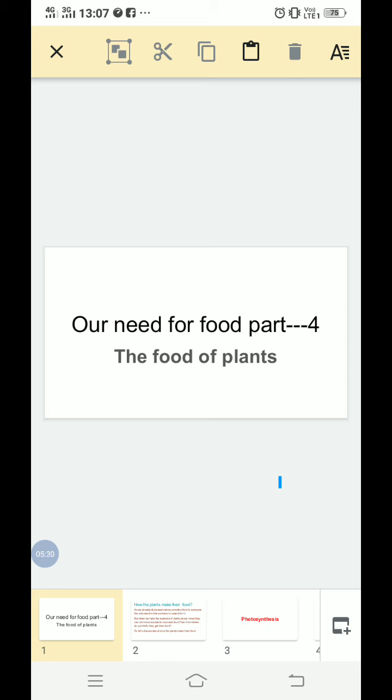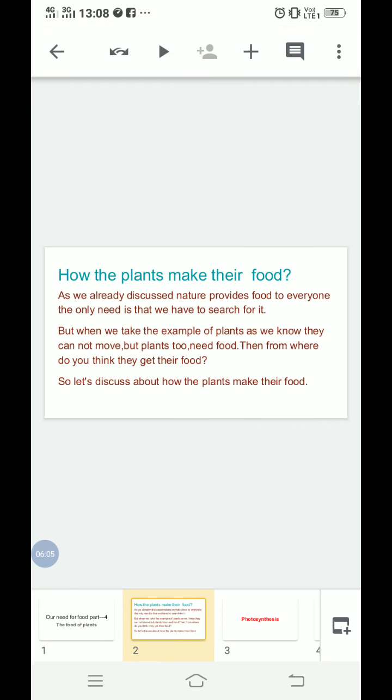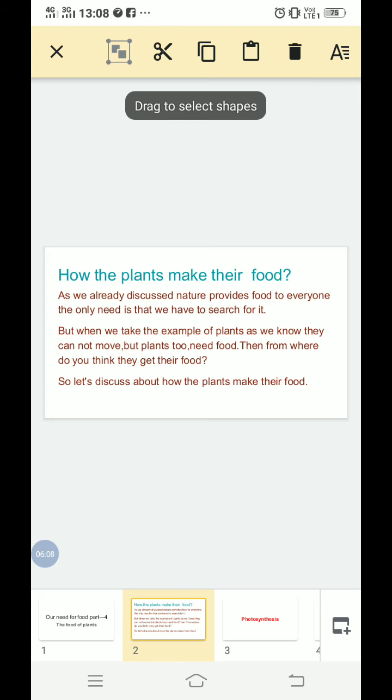And they need food, but they cannot move from place to place in search of food. As we studied in our last video, nature provides food to everyone, and the only need is that we have to search for it. But plants cannot move from place to place in search of food. Then the question arises, from where do the plants get their food? The answer is that plants make their own food. How the plants make their own food, we will discuss.